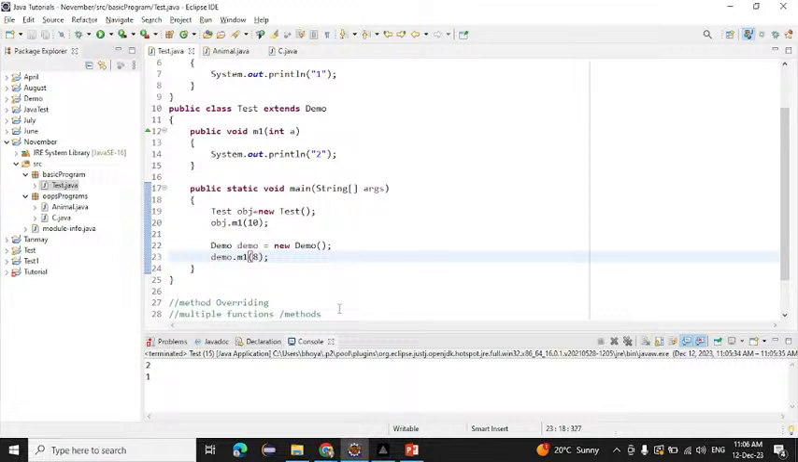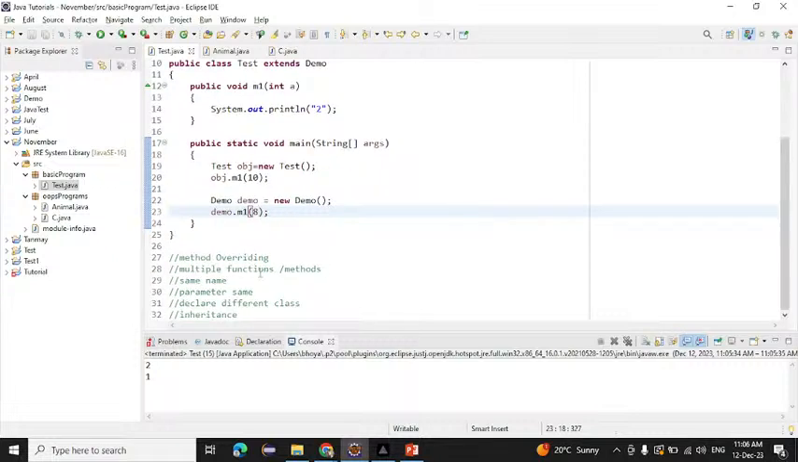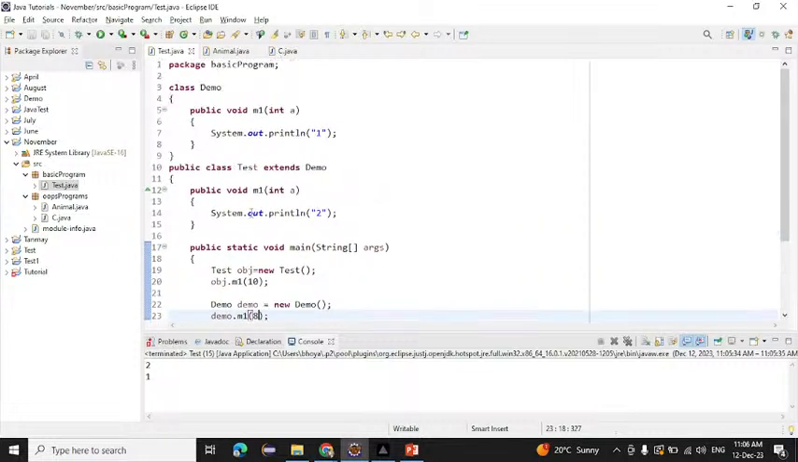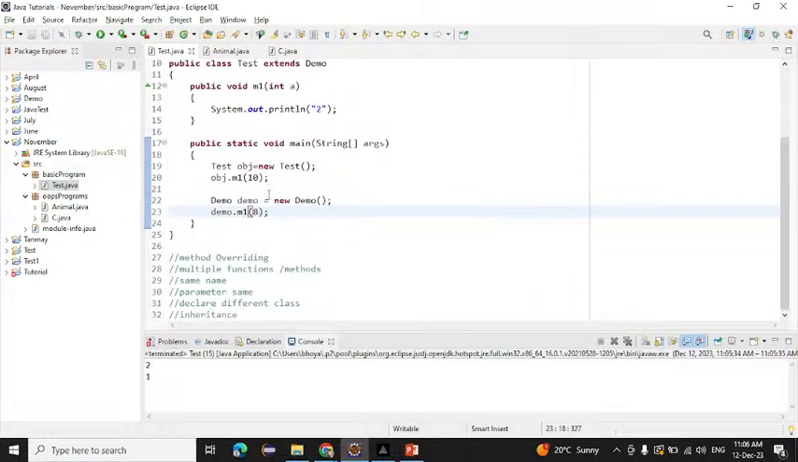And what is meant by method overriding? Method overriding means we have to declare the function with the same name and same parameters, but in a different class. And between the two classes there must be inheritance. That is the only meaning of method overriding.